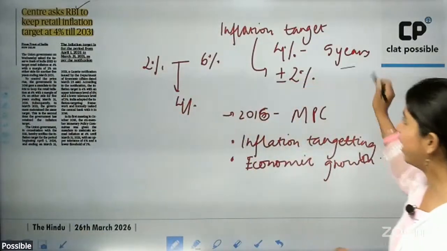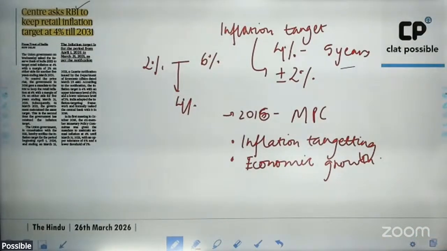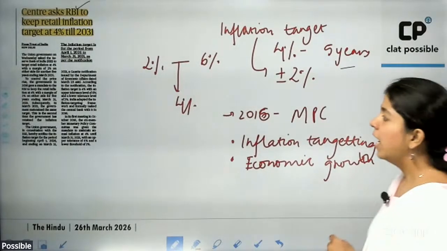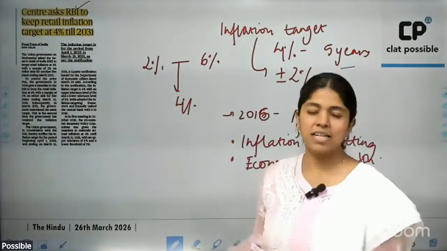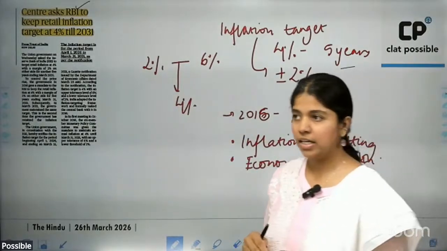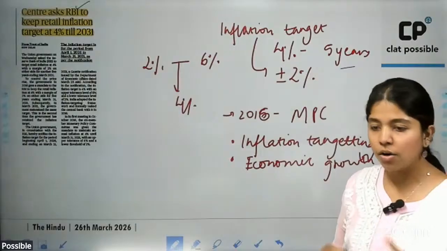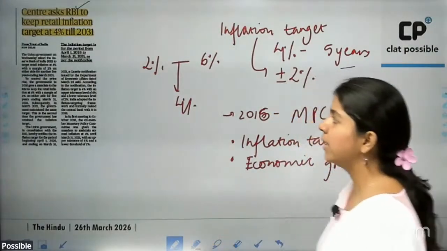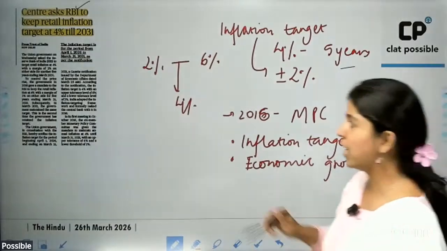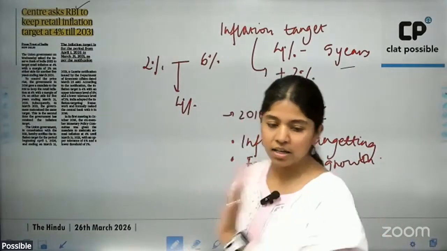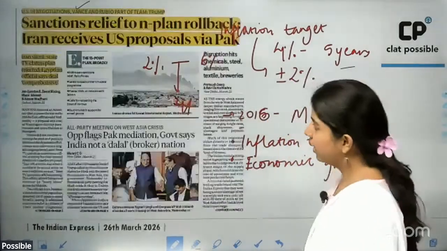This was again for a 5-year period, so from 2016 till 2021. Then it was extended for another 5 years till 2026. And now in 2026, the central government has again directed the Reserve Bank of India to keep the retail inflation target at 4% till 2031. So again, keep it in mind.